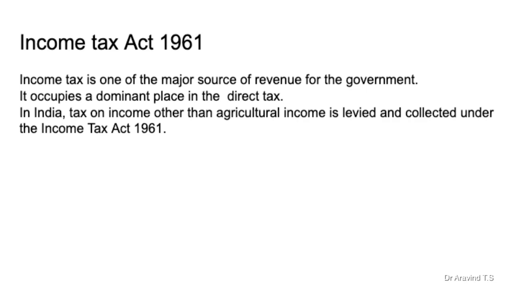By Article 270, taxes on income other than agricultural income shall be levied and collected by the Government of India and distributed between the Union and States as per the recommendation of the Finance Commission. So income tax is one of the major sources of revenue of the government, as I said earlier.